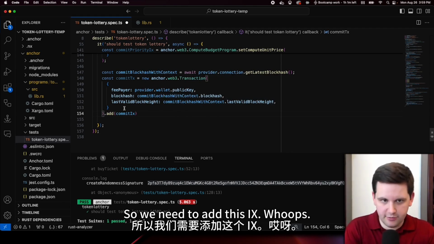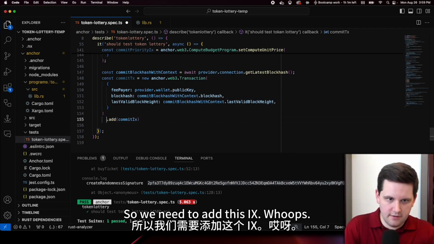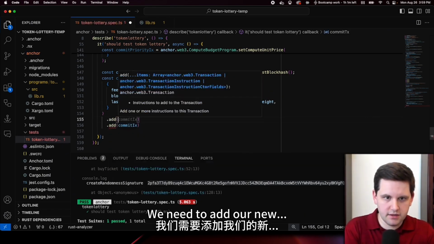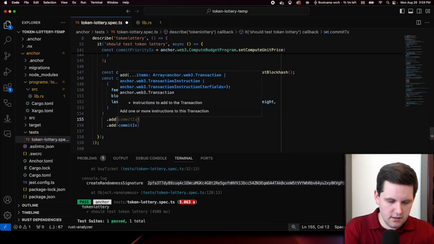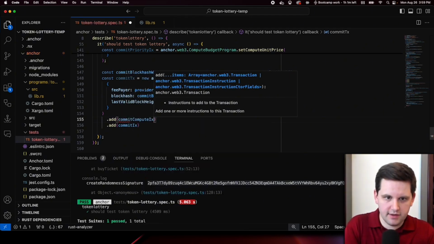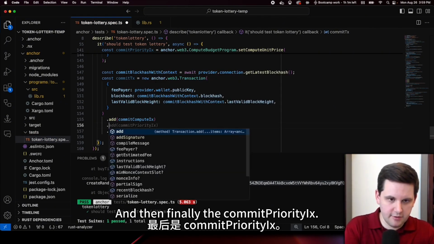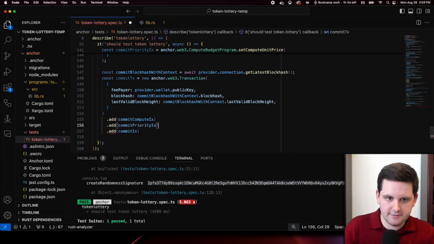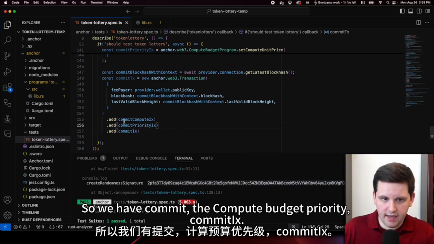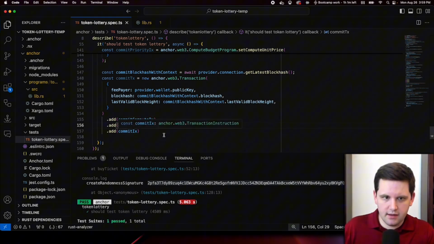We actually need a little bit more. So we need to add this IX, and we need to add our new compute budget IX, and then finally the commit priority IX. And there we go.